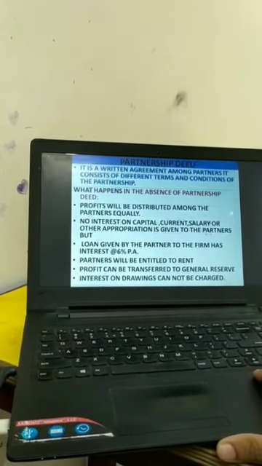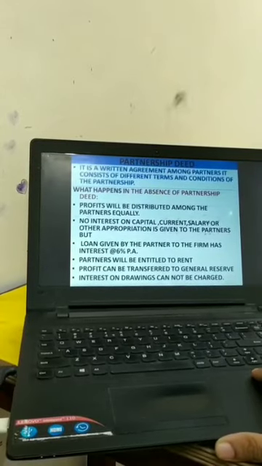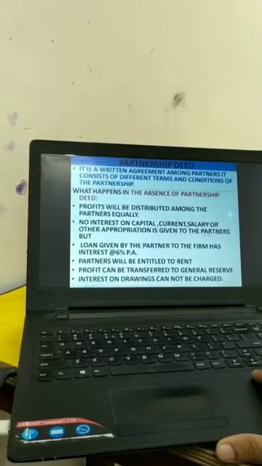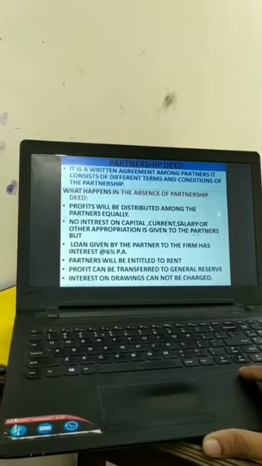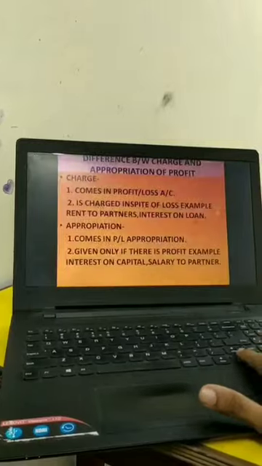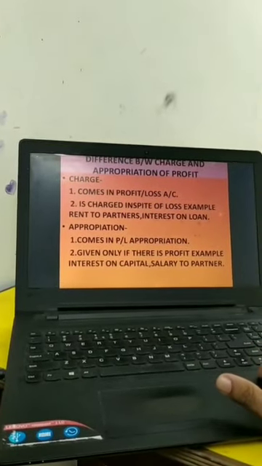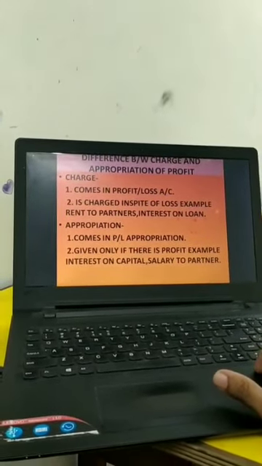Next, profits will be transferred to general reserve, as well as there will be no interest on drawings. Interest on drawings will also be not charged from the partners in the absence of partnership deed. Difference between charge and appropriation of profit, we should know.